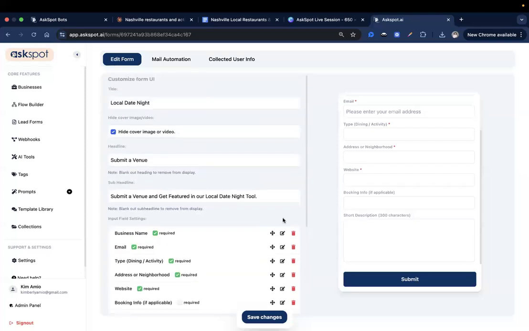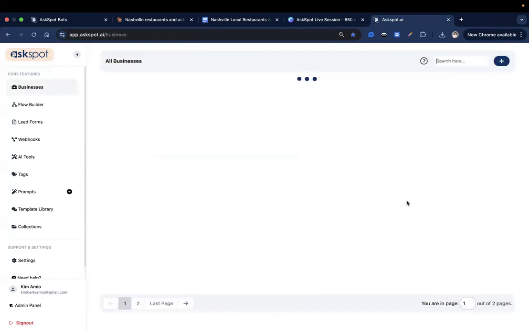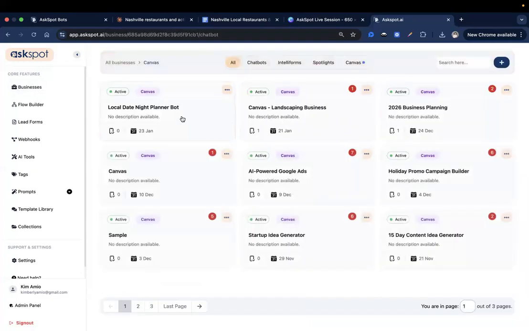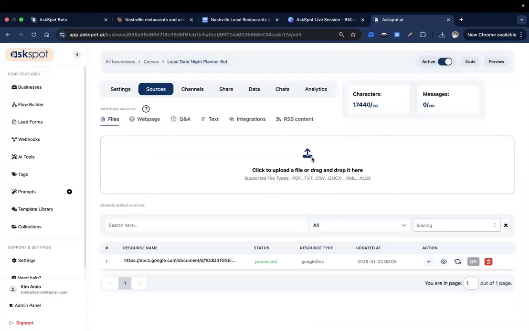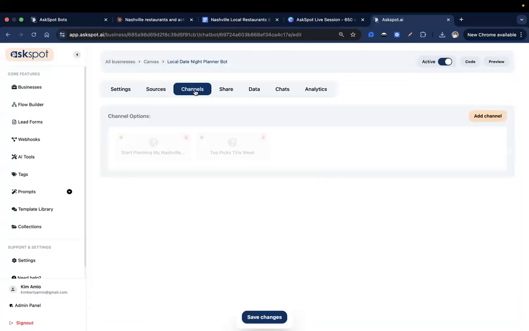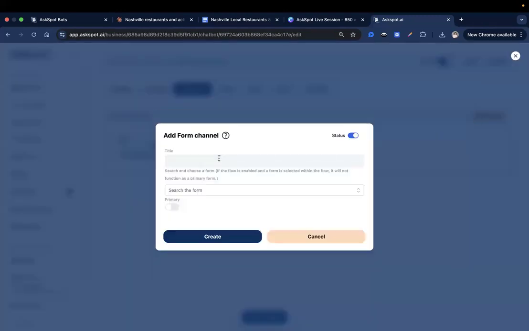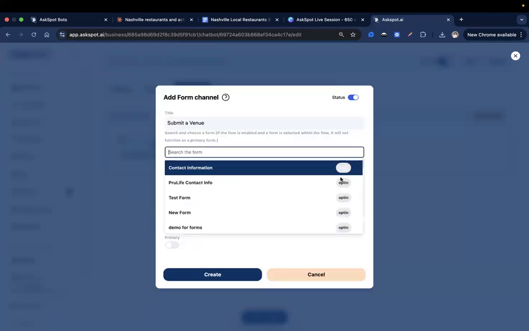And then we will be connecting this to our Canvas tool. Let me go to businesses, Canvas, and also we'll call Date Night Planner Bot. Go to channels. So we already have these two right here. Now let's add another one and use add form. So let's just name this submit a venue.